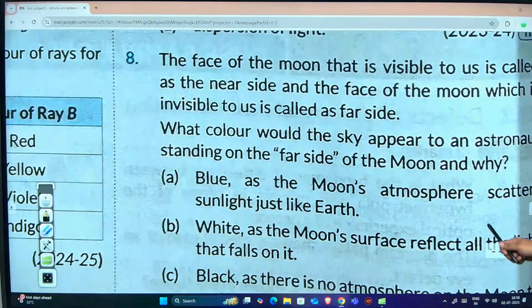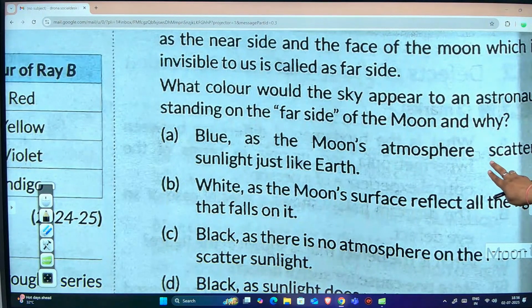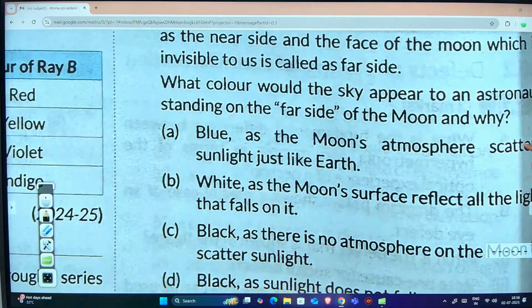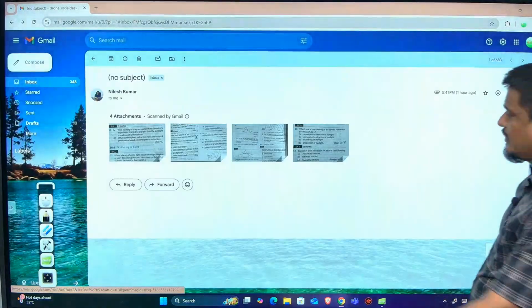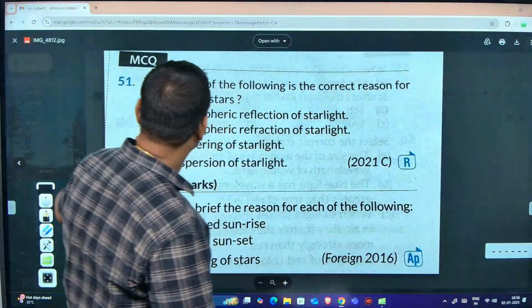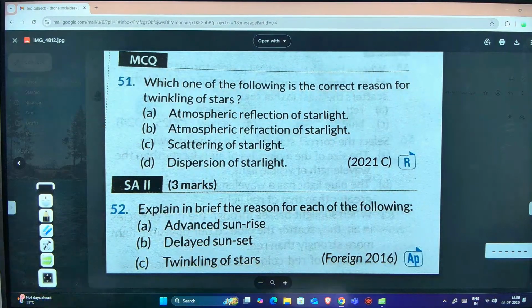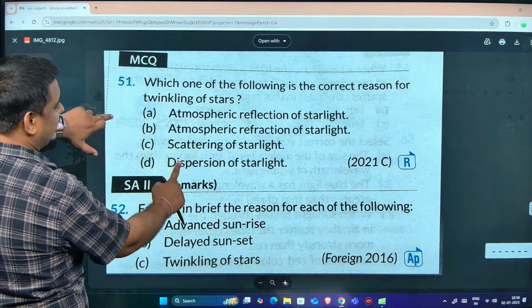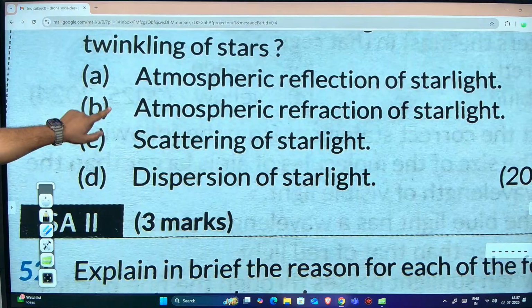8th question. Again a question based upon atmospheric refraction. Once again, we will go to the next question. Time is also not there. Yes, see here. Which of the following is the correct reason for twinkling of star? A, B, C or D? B. Obviously B, because A is atmospheric reflection. It is not reflection, it is atmospheric refraction.